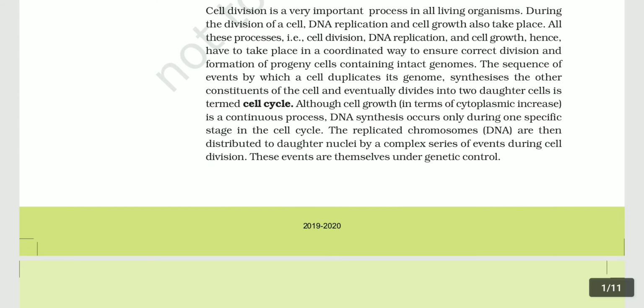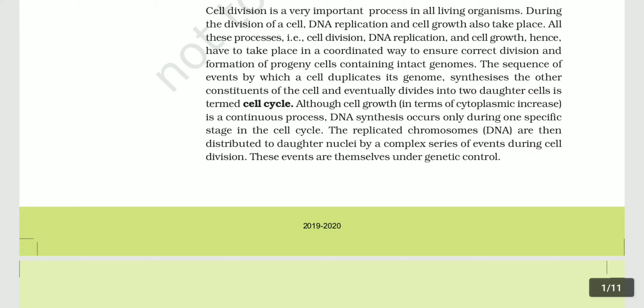10.1 Cell cycle. Cell division is a very important process in all living organisms. During this division of cell, DNA replication and cell growth also take place. All these processes, that is cell division, DNA replication and cell growth, hence have to take place in a coordinated way to ensure correct division and formation of progeny cells containing intact genomes.